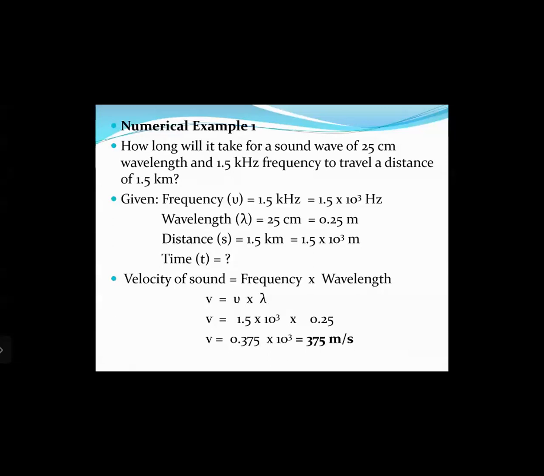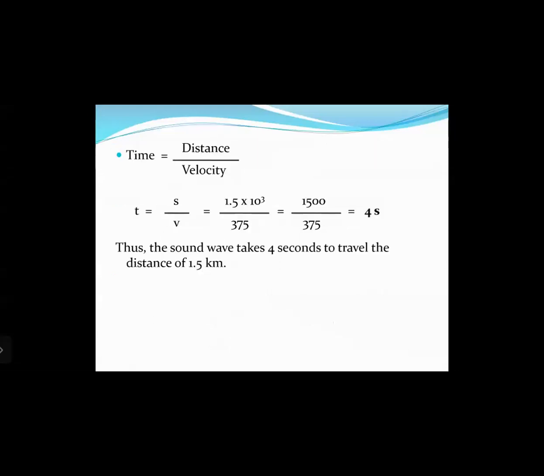Now let us calculate the time required to travel 1.5 kilometers. So velocity equals distance upon time. So we can write time equals distance upon velocity. So t equals s upon v, that equals 1.5 kilometers, that is 1.5 into 10 raised to 3 meters, divided by 375 meters per second, that is equal to 1500 divided by 375, which equals 4 seconds. Thus, the sound wave takes 4 seconds to travel the distance of 1.5 kilometers.